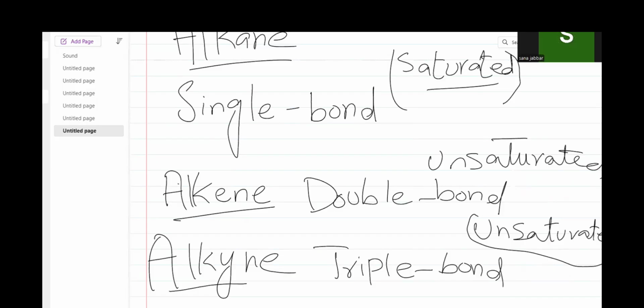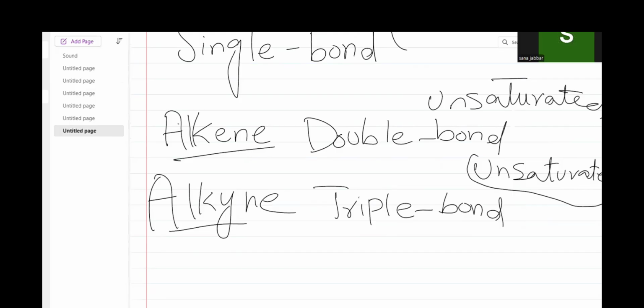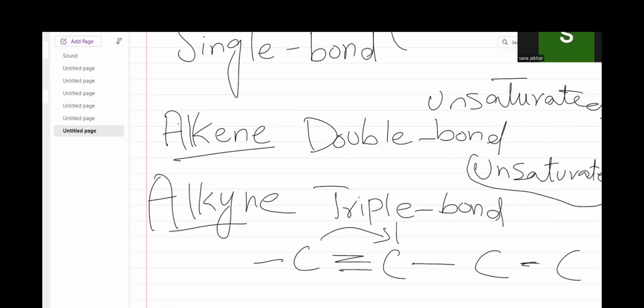Okay. Alkyne is about the triple bond. When there is a triple bond present between any of the carbon and carbon atoms, it is not necessary which carbon atoms. When there is a triple bond present, it means that the compound belongs to the alkyne group.